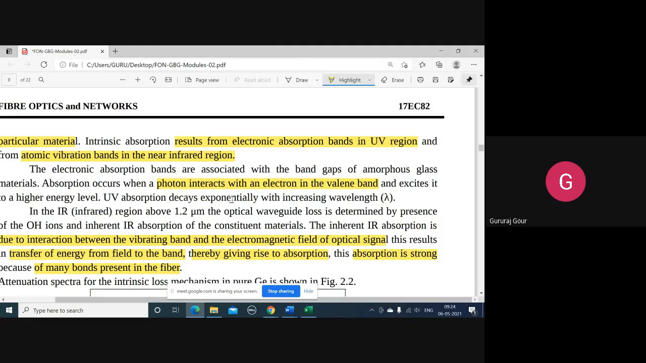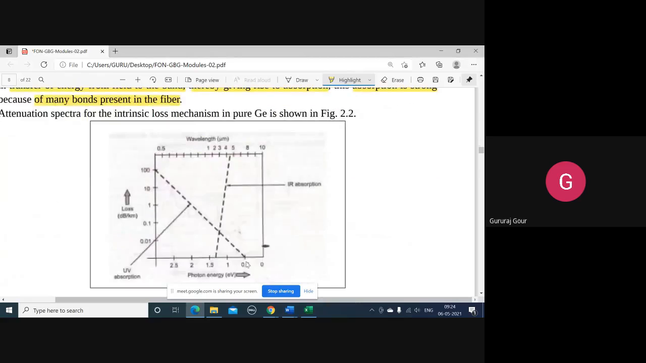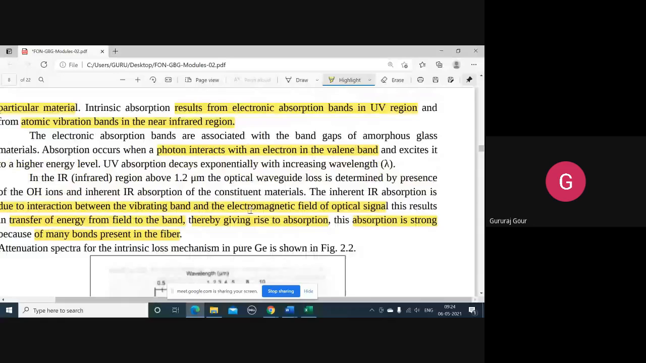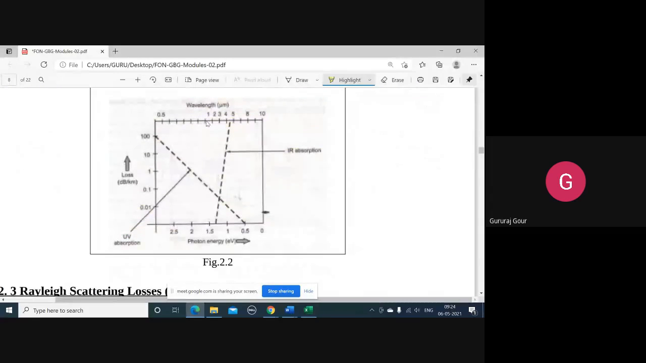And this UV absorption decays with the increase in the wavelength. You can see, as the wavelength goes on increasing, this graph here. We are plotting the photon energy in electron volts along the x-axis. Parallel to that, we also have another unit, the wavelength in micrometers. Depending on the interpretation, you can view this x-axis as photon energy or wavelength. And along the y-axis, we have loss in decibels per kilometer.